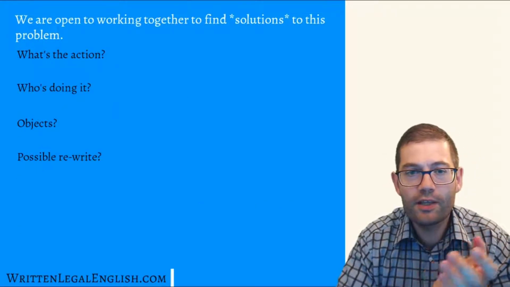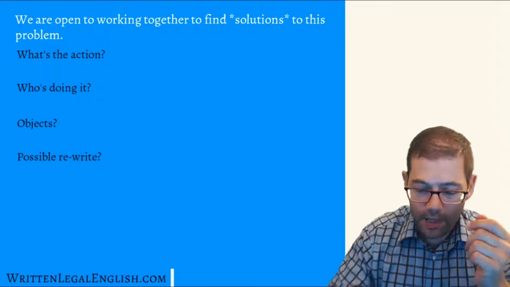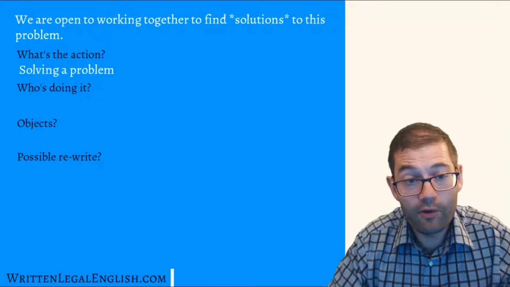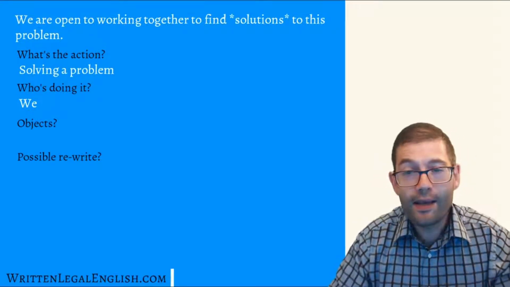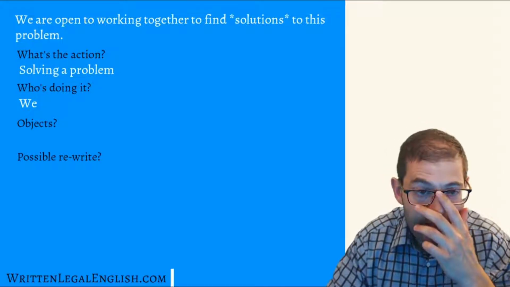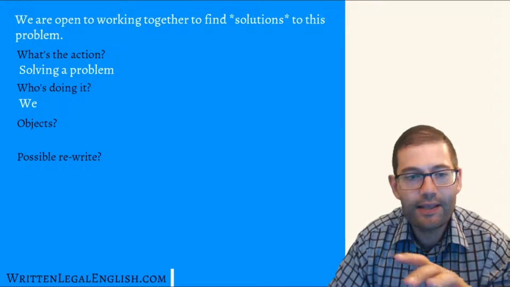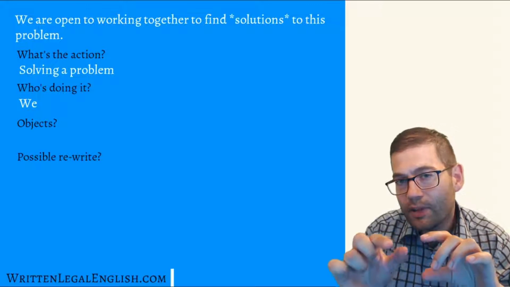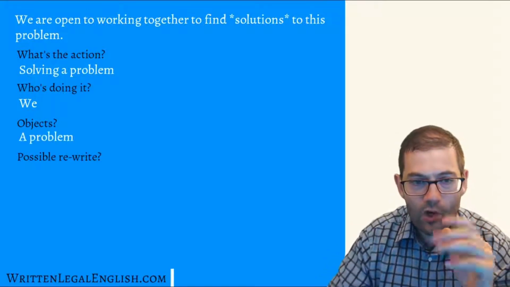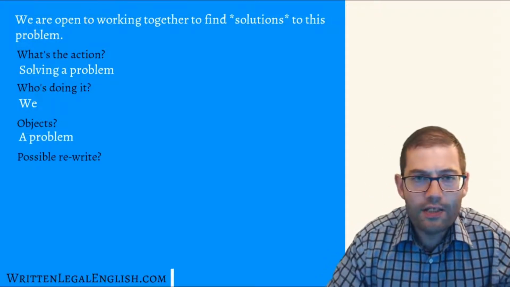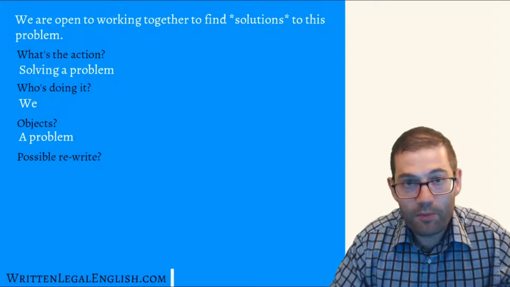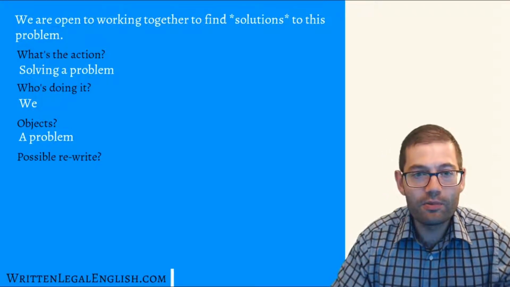We are open to working together to find solutions to this problem. What's the action? It's solving a problem. Who's doing it? We are doing it. But if we have a look at the sentence, it says we are open to working together. So it's we and possibly other people. Objects is clearly the problem. So what is a possible rewrite?